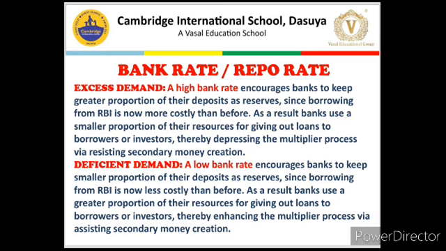Excess demand, bank rate is increased, which contracts the money supply. Deficient demand, bank rate is decreased, which expands the money supply, and the aim is fulfilled.